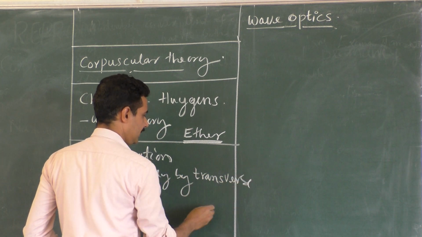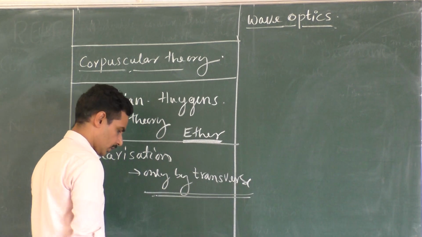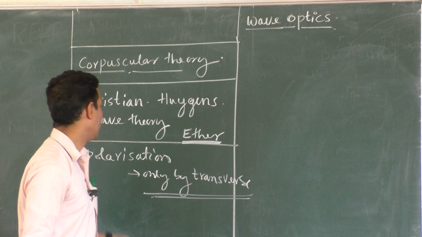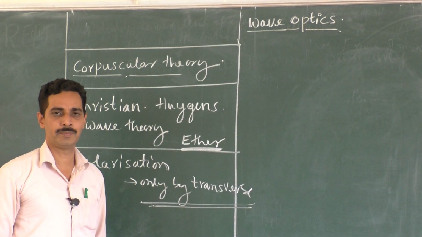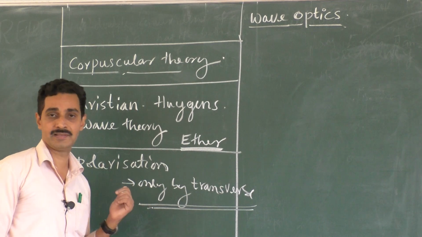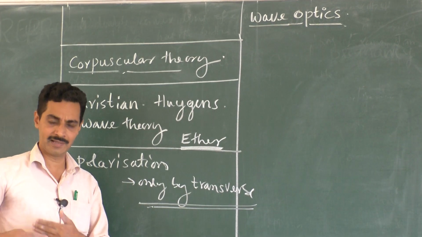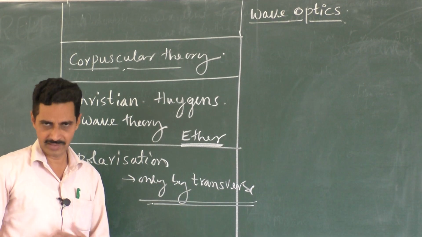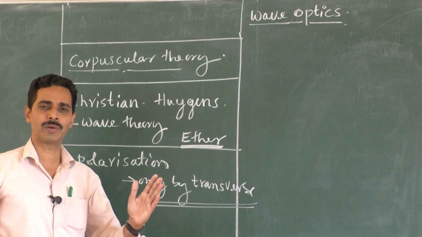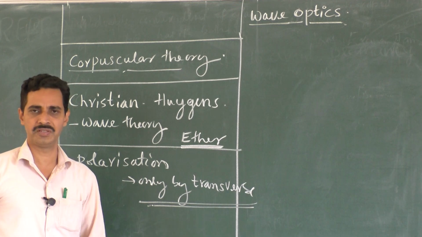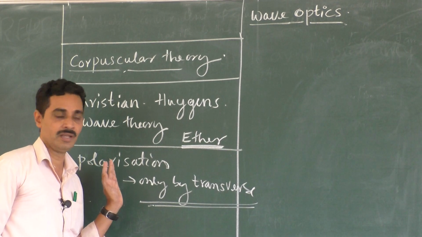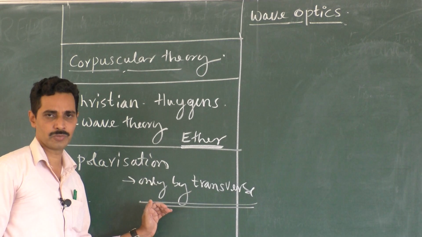So if any wave can show polarization, then that wave must be transverse. Huygens initially said that light is a longitudinal wave, but light started showing polarization. For the time being, you take it as a property. We will see what polarization is in detail. Then you will come to know that you can't assume a property like polarization for a longitudinal wave. A longitudinal wave has nothing to do with polarization. So only transverse waves can show polarization.